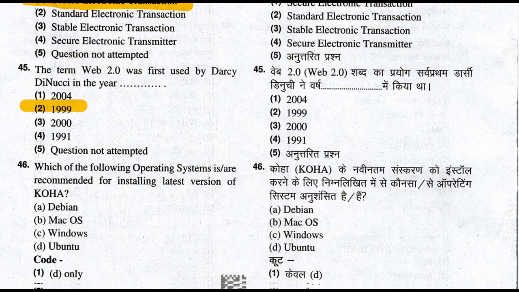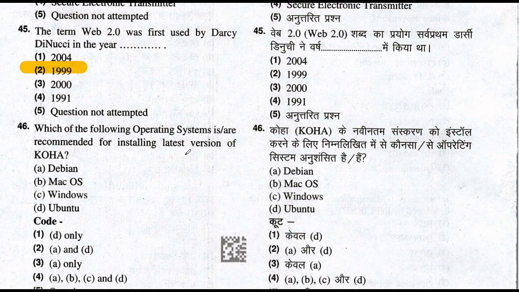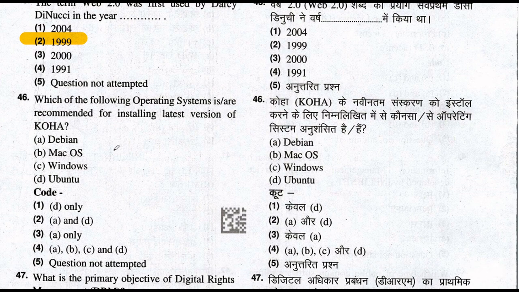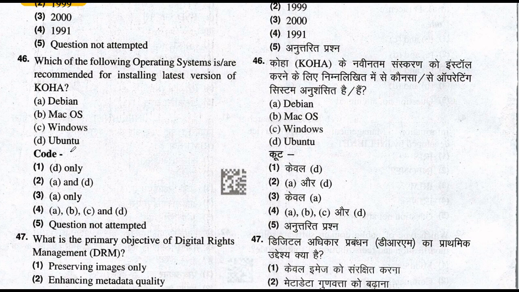Which of the following operating systems are recommended for installing the latest version of Koha? There are two Linux-based operating systems, Debian first and then Ubuntu. So the right answer is A and D. So option number 2 is the right answer of this question. So let's move to question number 47.